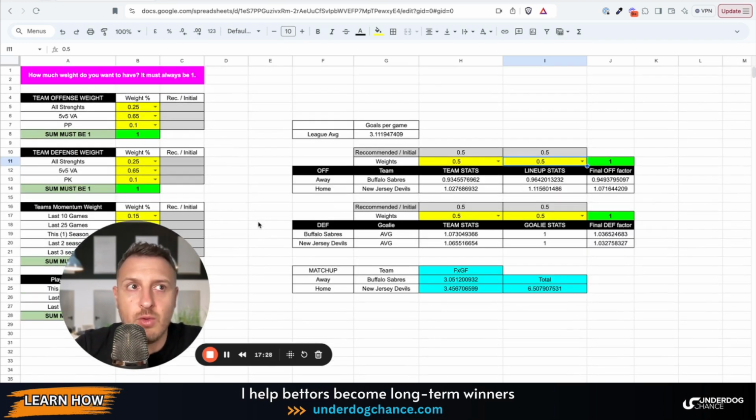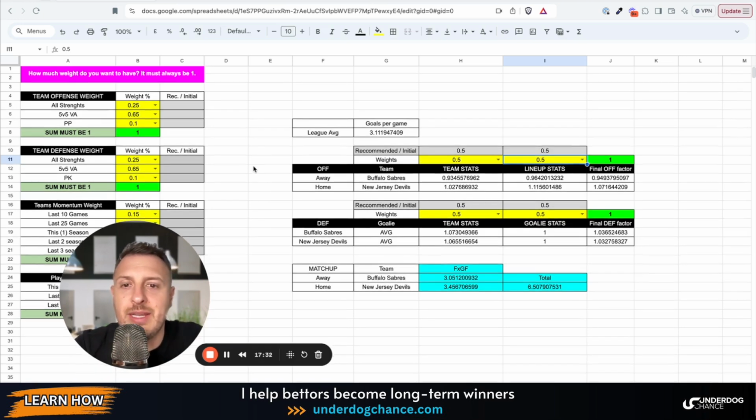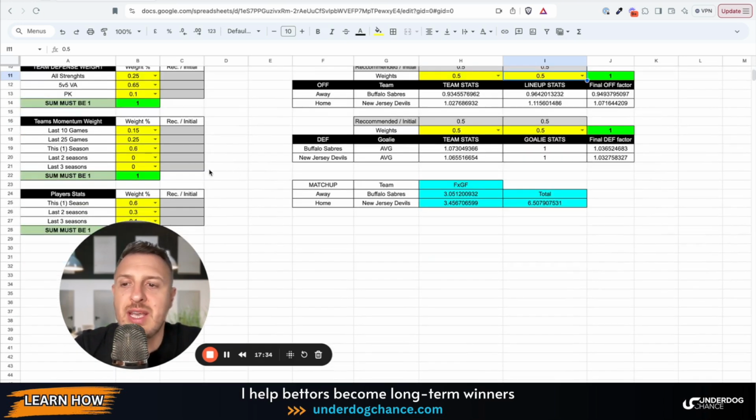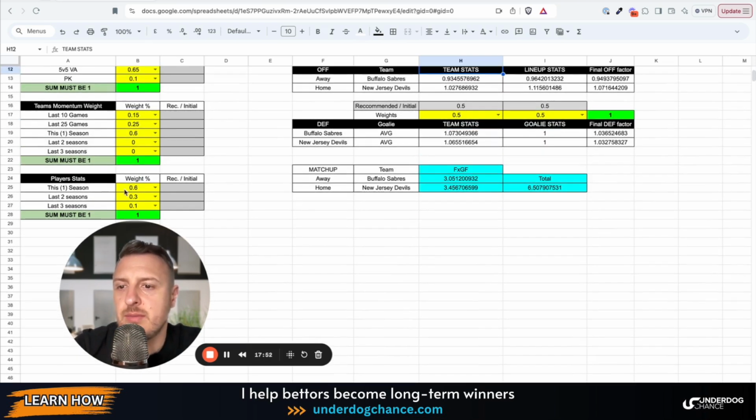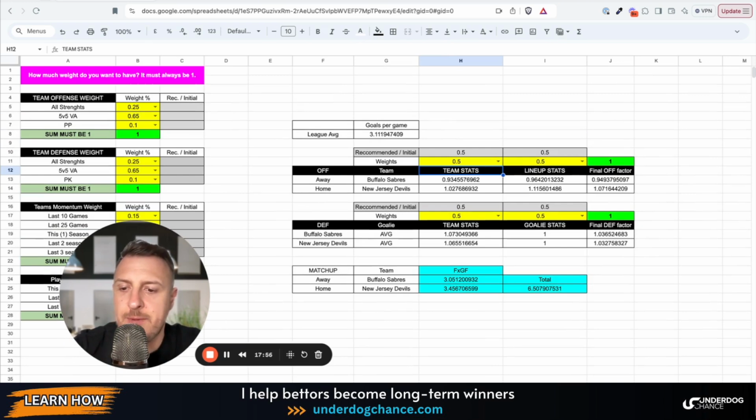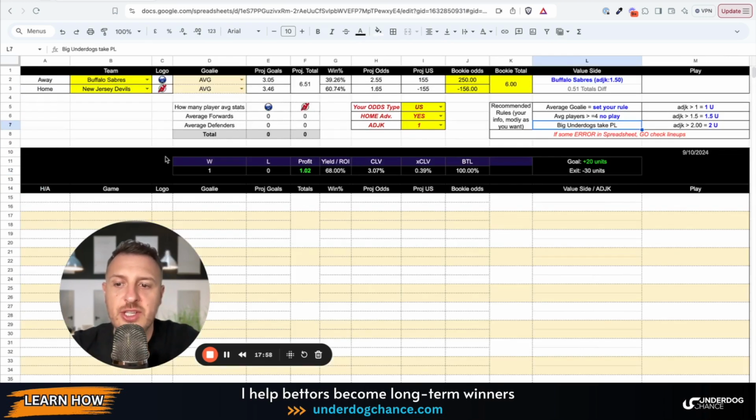You will have to update a little bit more links on a daily basis, which will take probably 5 minutes more. But you can also say, okay, I will not bother with player lineup, so I will just type here 0, and you will go only with team statistics, and then you don't need to check the players lineups. It's up to you how much weight you give. And the same with this, so you can just type 0 here, and then you don't need to update that statistics. Okay, so let's go to these projections.